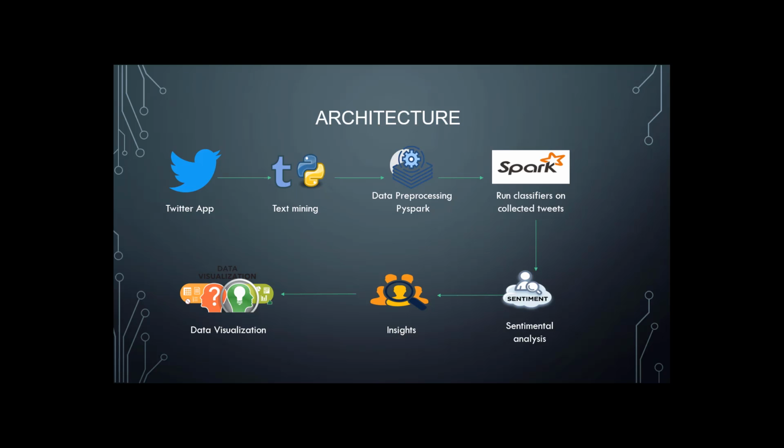This is our architecture diagram. In this, we have extracted tweets from the Twitter API app, and we have done text mining using the TweePy library in Python. Afterwards, data pre-processing has been done in PySpark, where we have used some classifiers like NLP, and we have extracted the sentiments from those tweets. We have done the sentiment analysis on the extracted tweets, and in the end we have shown the visualization and insights for it.